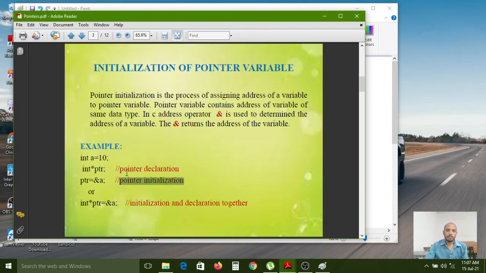The first line is called pointer declaration and the second line is called pointer initialization. Declaration and initialization can also be written together in a single line. At the time of declaration, if you want to initialize the memory address of another variable, you can write like this. This is also one way.